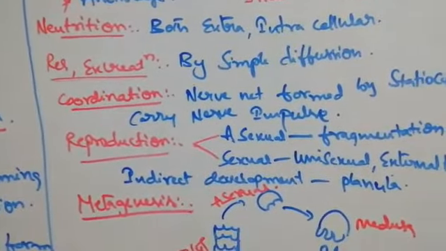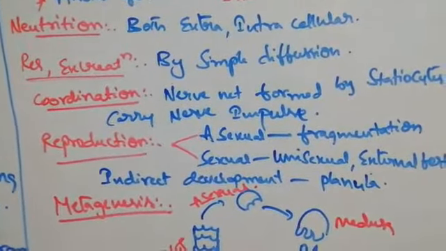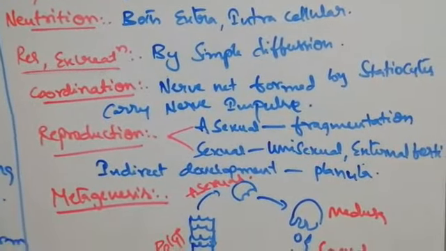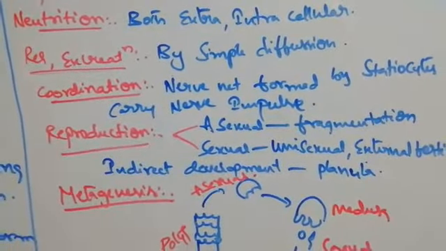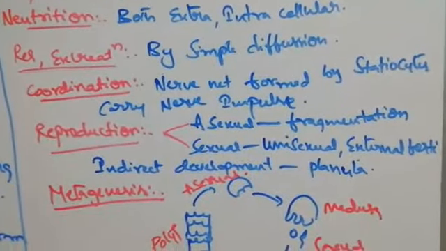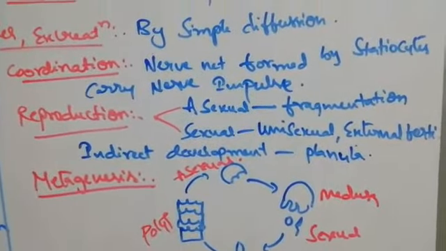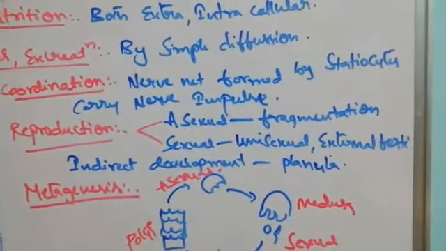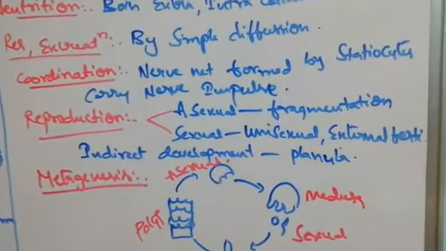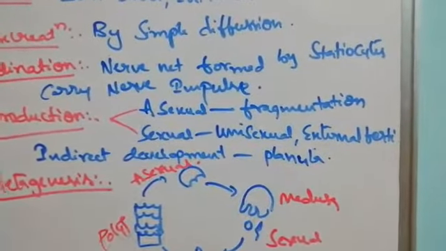And coordination: first time statocytes, sensory cells are observed in Cnidaria, which form the nerve net to carry the nerve impulses. And coming to the reproduction, both asexual and sexual take place. Asexual, especially fragmentation.